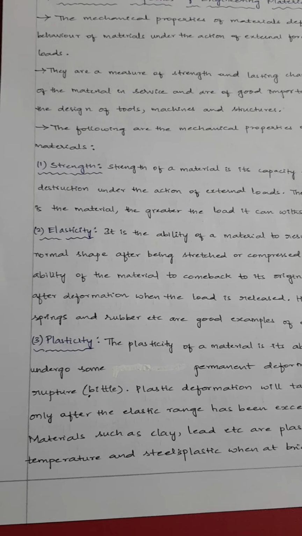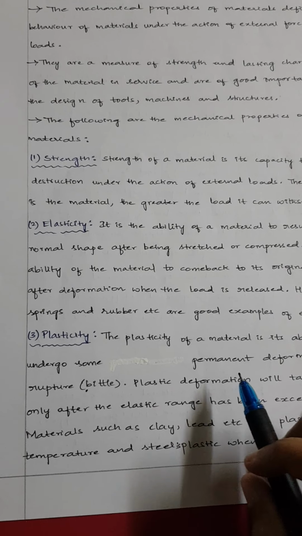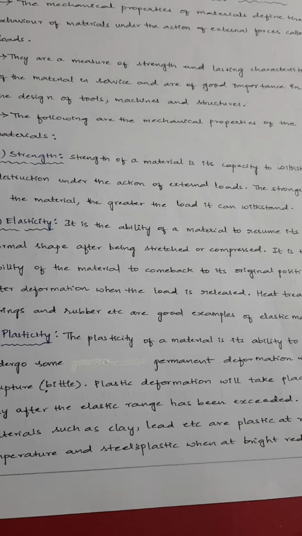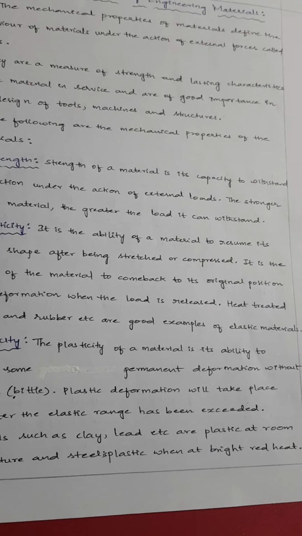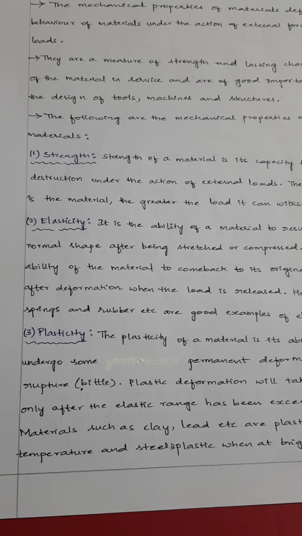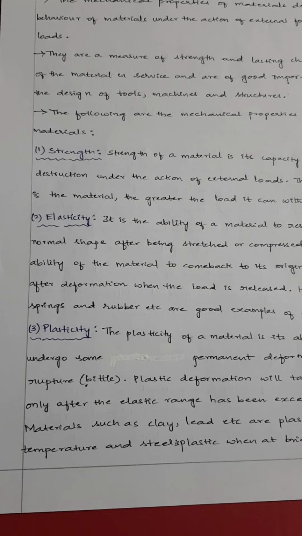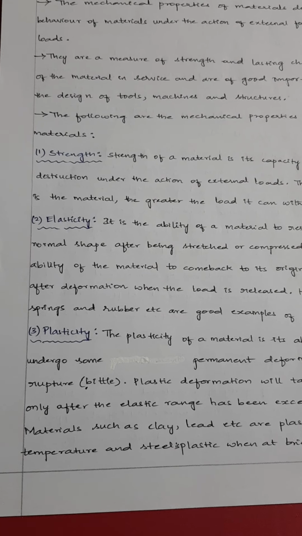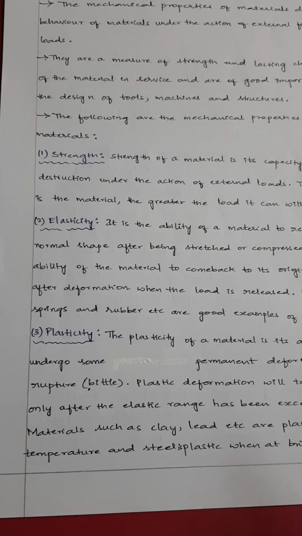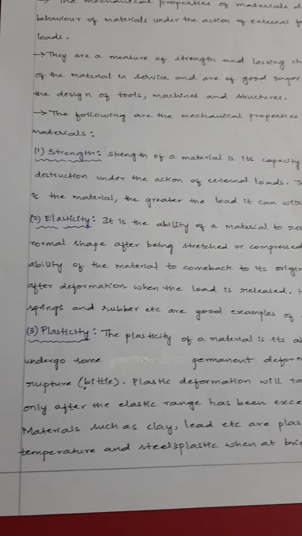So even with the spring also, such type of thing is called plasticity. Plasticity indirectly means it is the material property to undergo permanent deformation. Here the deformation cannot be taken back. The body doesn't come back to its original position even after you release the load, because its elasticity limit has been crossed and it has become plastic in nature. It will not break, it will not fracture, but it will undergo permanent deformation which is not reversible. Examples are clay, lead, and also plastic.